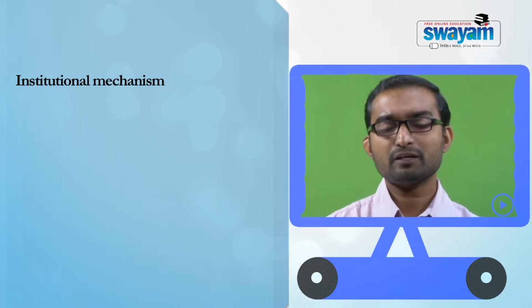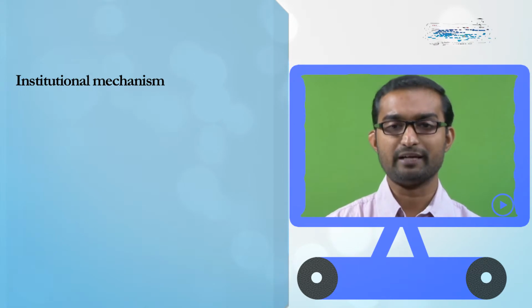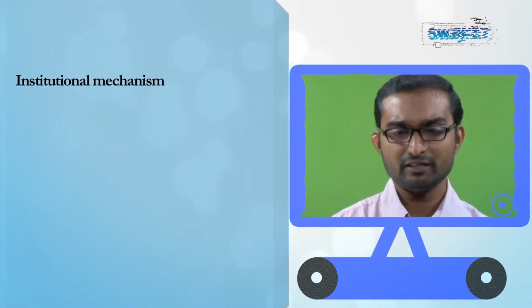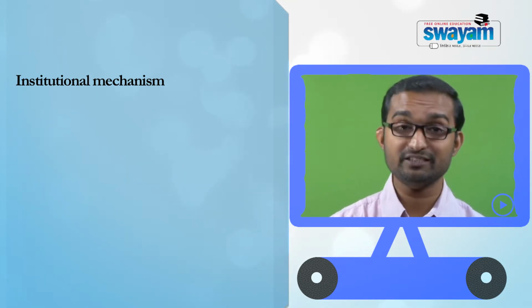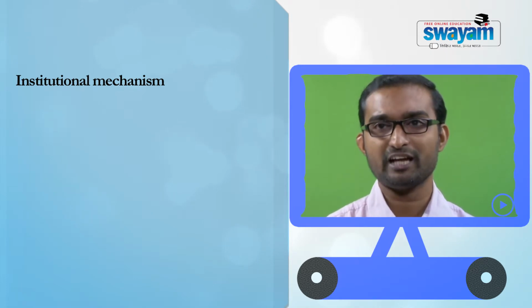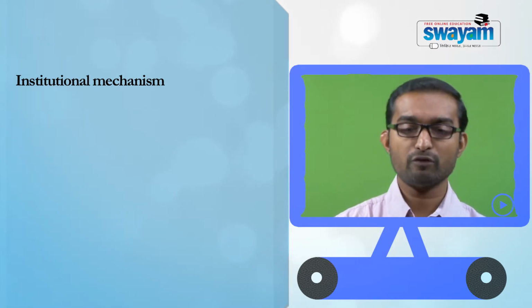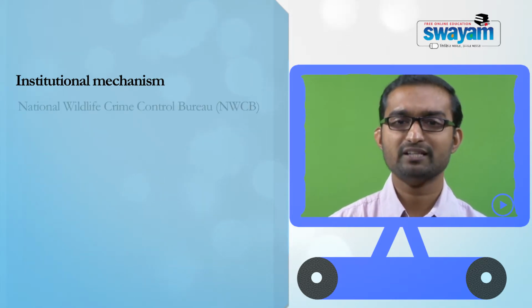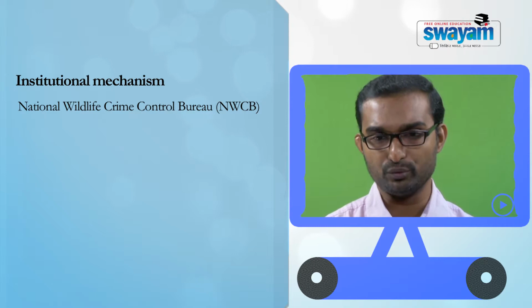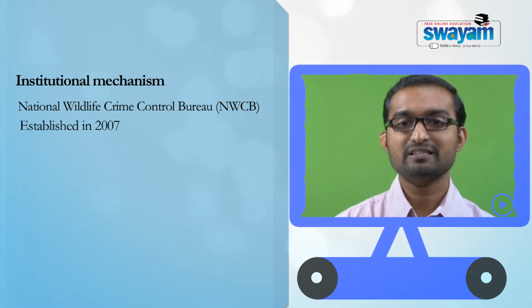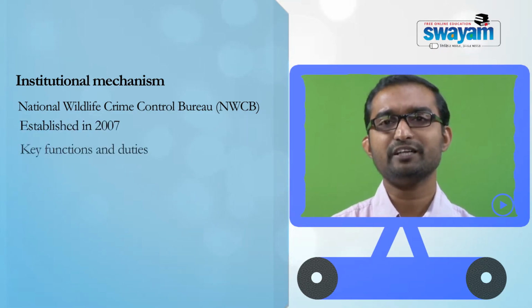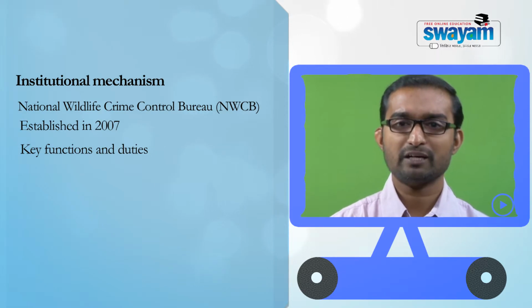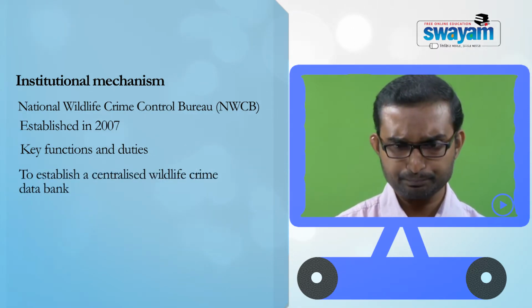Now let us briefly look at the institutional mechanism as designed under the Wildlife Protection Act. There are a couple of institutional mechanisms designed under the Act. In addition to the Chief Wildlife Warden, the National Board for Wildlife and the State Board for Wildlife, there is an institution called the National Wildlife Crime Control Bureau. This was established in 2007, and its major function is to address the issue of wildlife crimes.